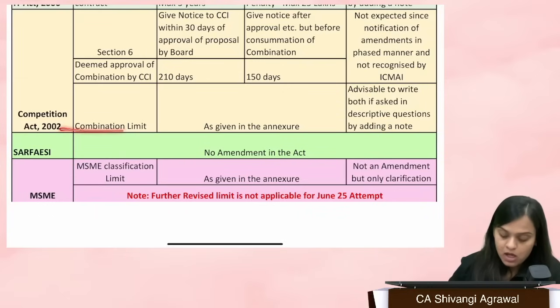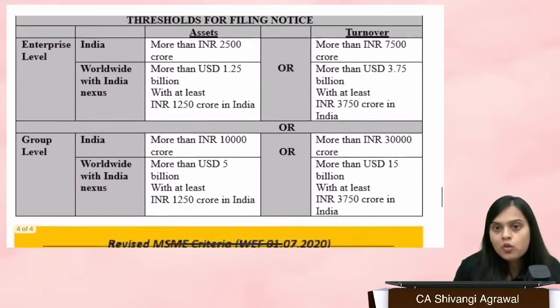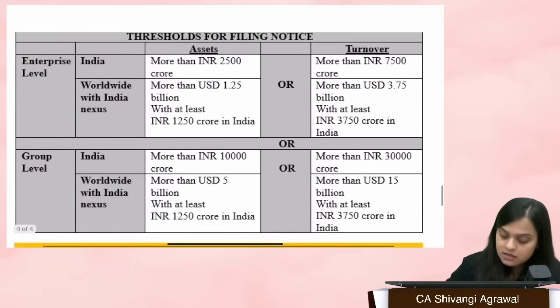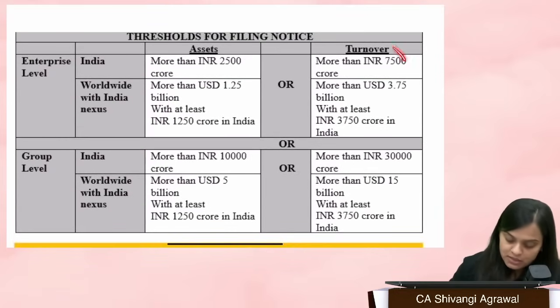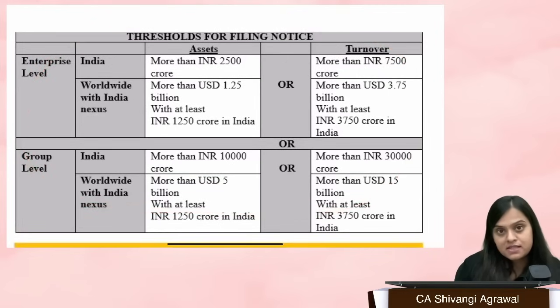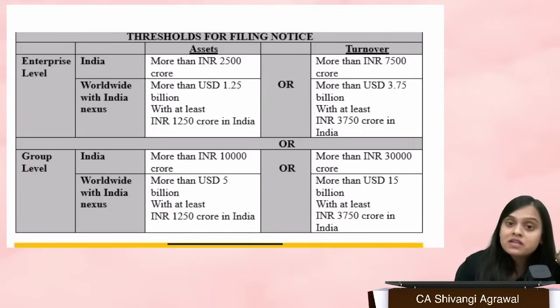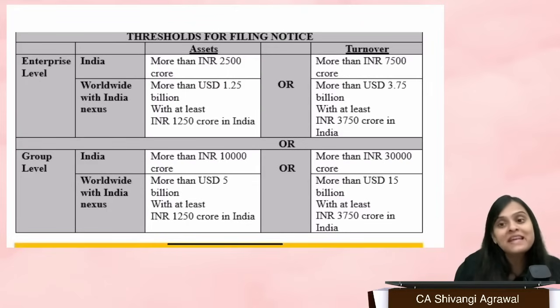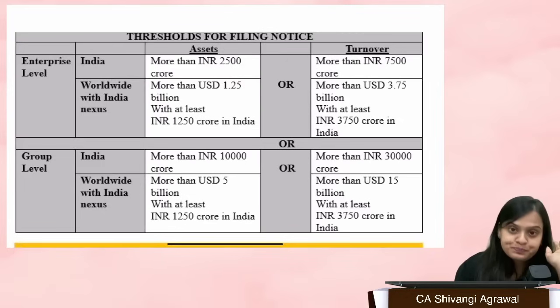Now, combination limit. There is also confusion floating with respect to the combination limit, the threshold limit which you should keep in mind. Ma'am, we have read a previous limit. What do we do now? Because that limit only exists in the institute's material. For the combination limit, it's my sincere advice that please, please, please write the new limit also.